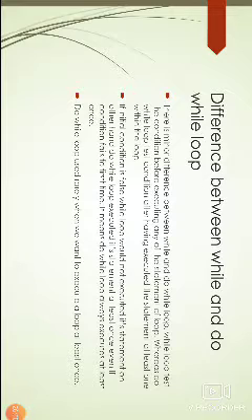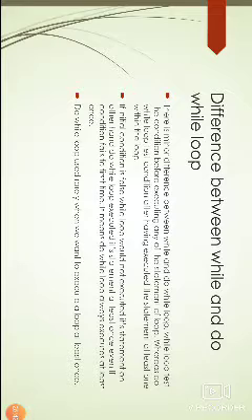If the initial condition is false, while loop wouldn't execute its statements. On the other hand, do while loop executes its statements at least once, even if the condition is false the first time. So it means do while loop always executes at least once. Do while loop is used when we want to execute a loop at least once.